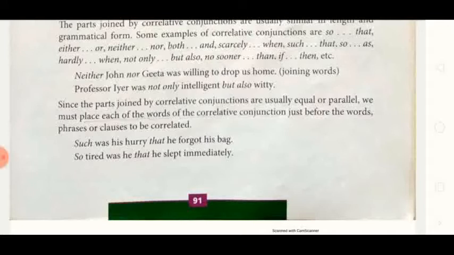Since the parts joined by correlative conjunctions are usually equal, we must place each of the words of the correlative conjunction just before the word, phrase or clause to be correlated. Here the clauses are was his hurry and he forgot his bag. Both are of the same length and joined with such that.